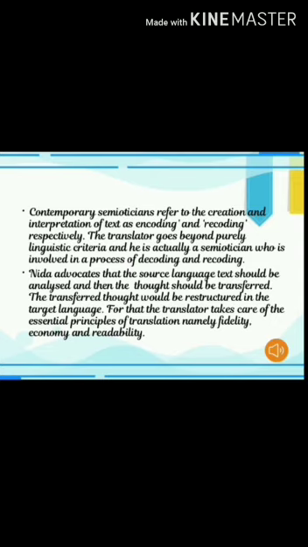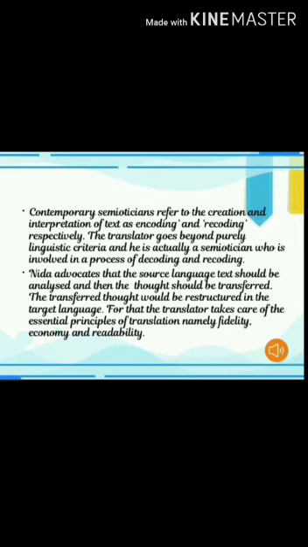So according to these semioticians, these people are really doing a job of creation and interpretation. The translator goes beyond purely linguistic criteria, and he is actually a semiotician who is involved in the process of decoding and recoding. So what they are saying is that a person who does this job is actually a semiotician, because he is studying and understanding the languages of two varied cultures, two varied countries. So he himself, a person who does the job of encoding and recoding, is a semiotician.